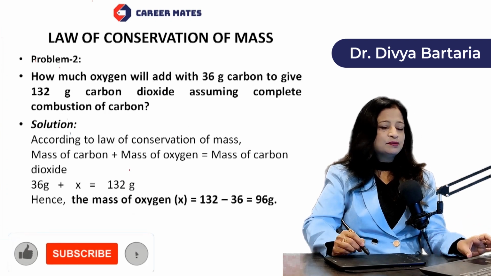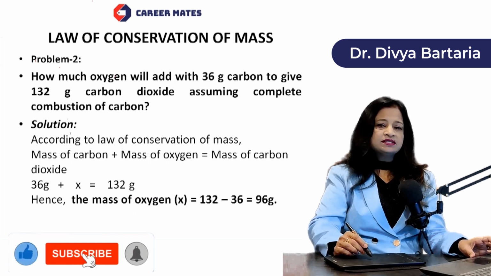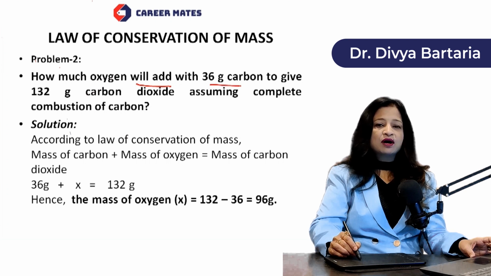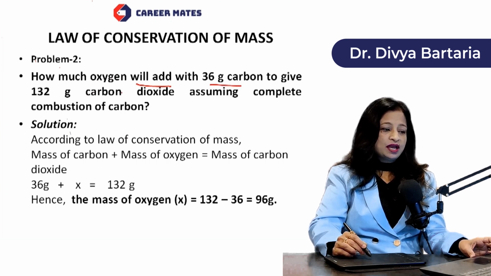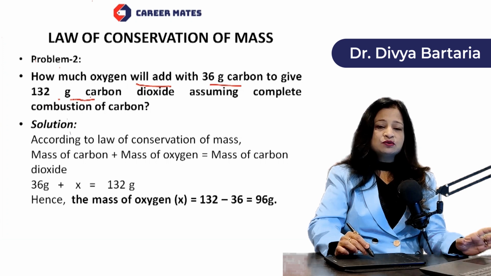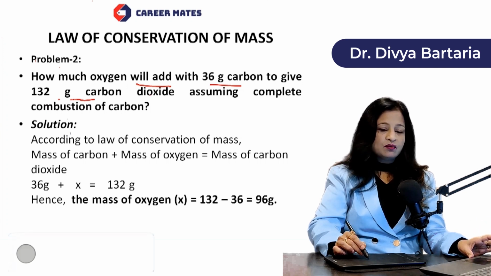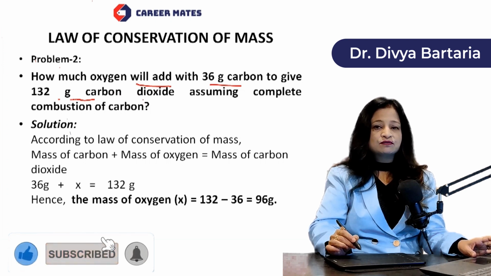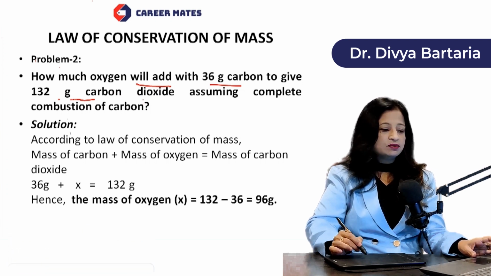Now let us consider another problem. In this problem also you can see how much oxygen will add with 36 gram of carbon. So carbon is going to react with oxygen. So we have to determine the mass of oxygen to give 132 grams of carbon dioxide, right? So C plus O2 gives CO2. Now we have to determine the mass of oxygen. So mass of carbon plus mass of oxygen is equal to mass of carbon dioxide.